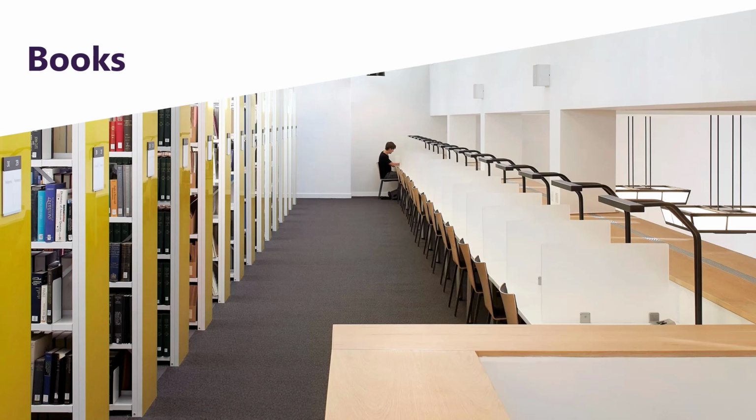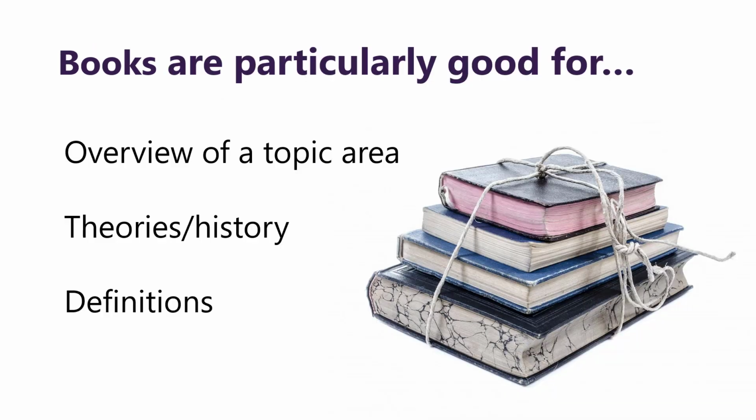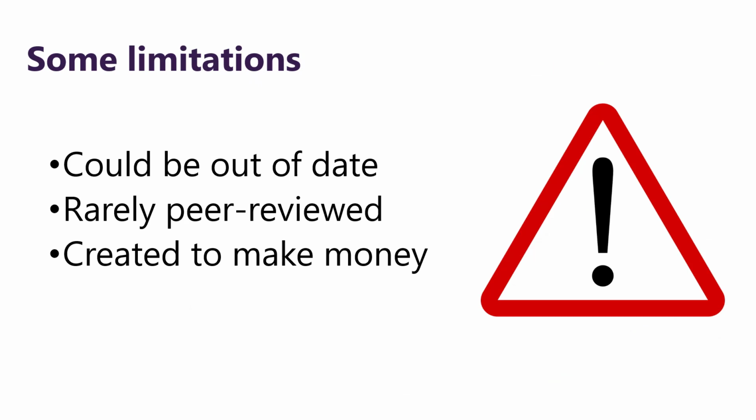So let's look at some different source types in detail. For books, they're a great overview of the topic area, a great place to see theories, histories and definitions. However, they are quite limited in some other regards. They get out of date quickly. Even a book that was published this year may have taken 2 or 3 years to write and go through the publishing cycle. This is very different to a journal, which can be turned around much quicker. Books are rarely peer-reviewed, and it's also important to consider that they are created to make money. That is their main goal. It's for people to buy them and for publishers and authors to make money.